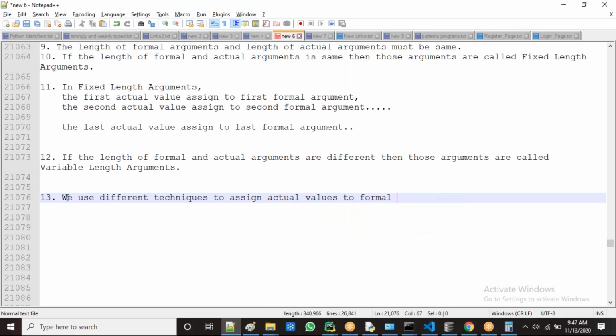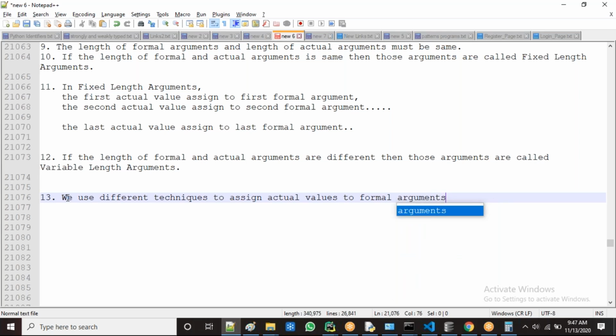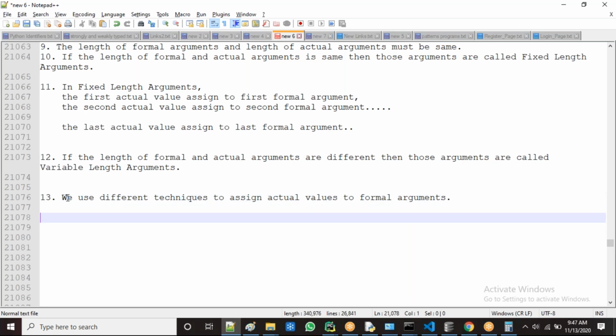Which techniques we use? Some names are there.